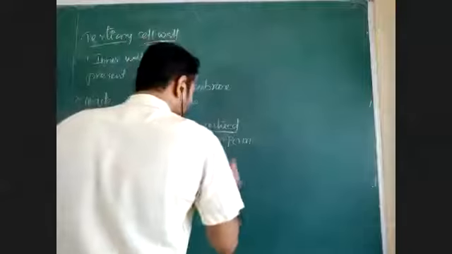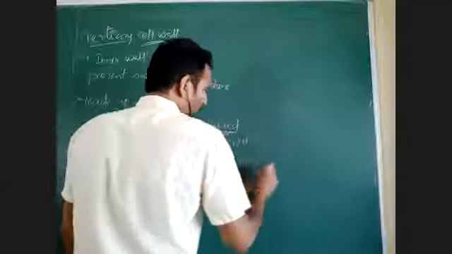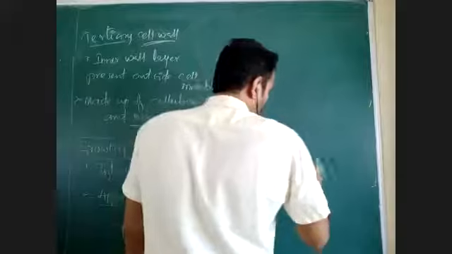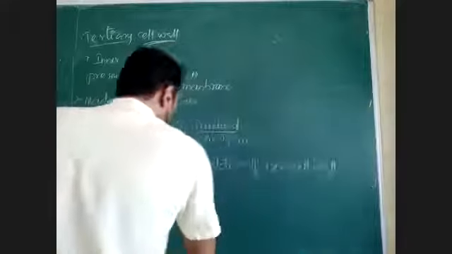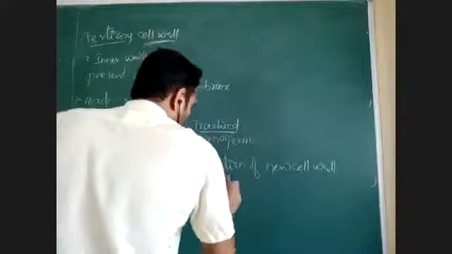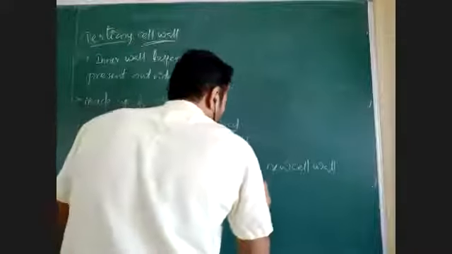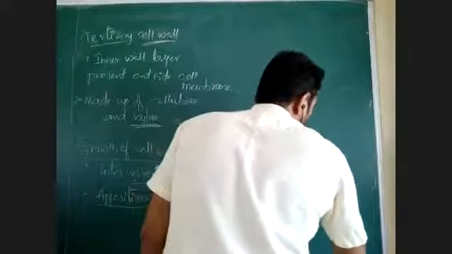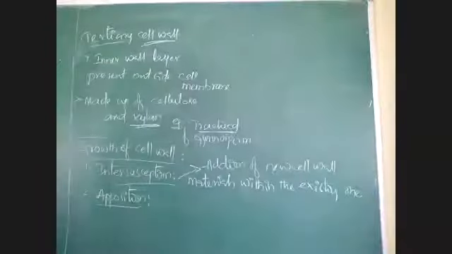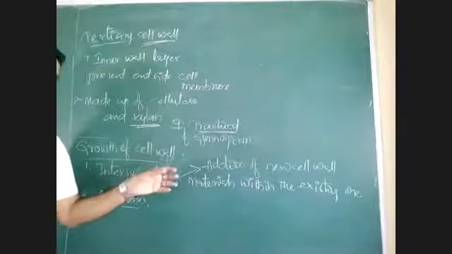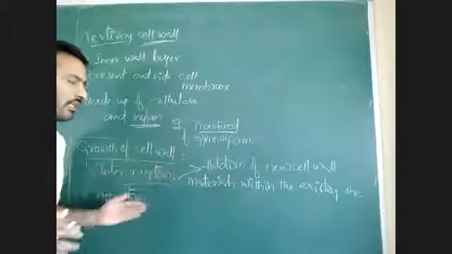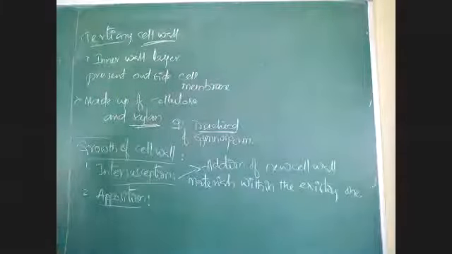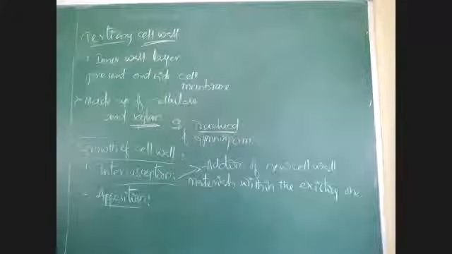Addition of new cell wall materials within the existing cell wall, existing one. Already one cell wall is there means to that cell wall in all sides there is addition of new chemical substances. That is called as intersusception.